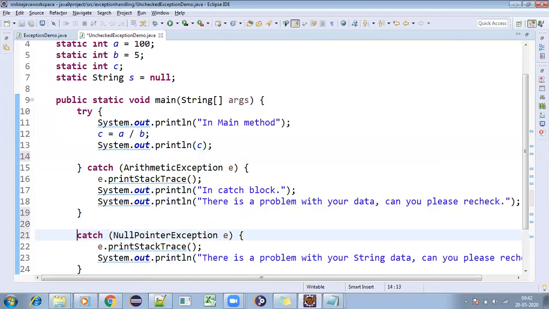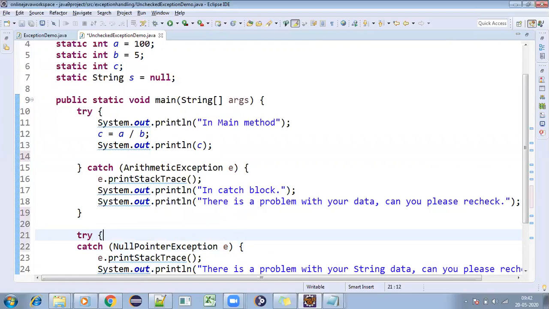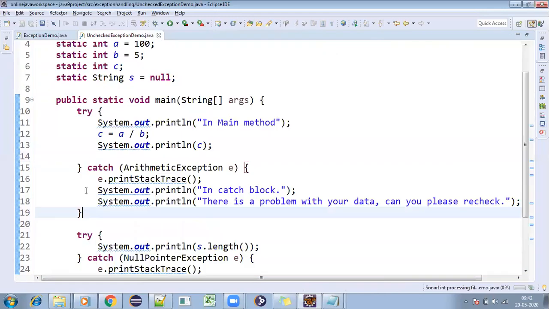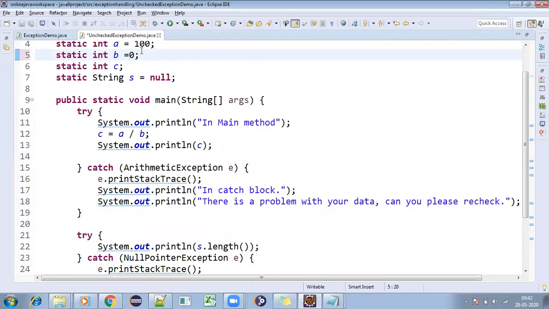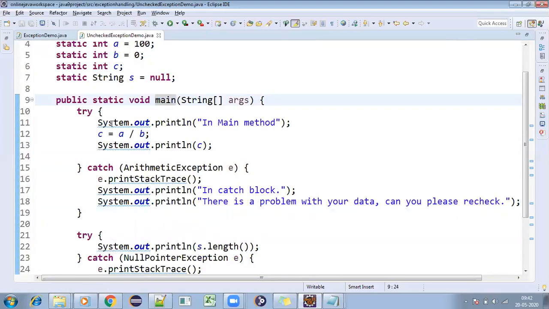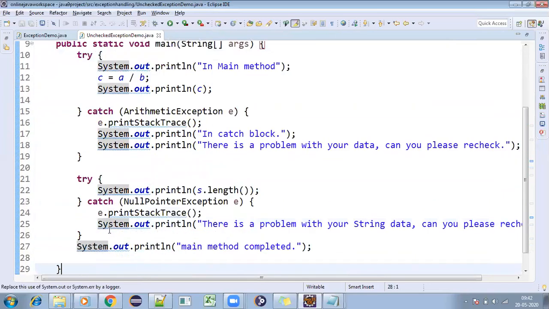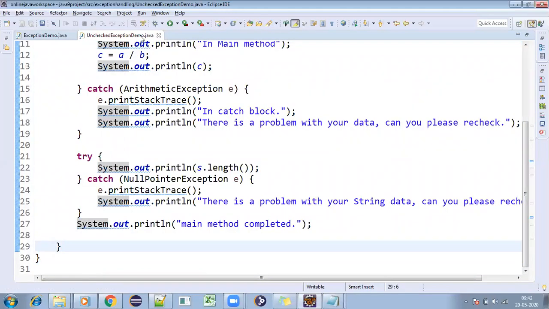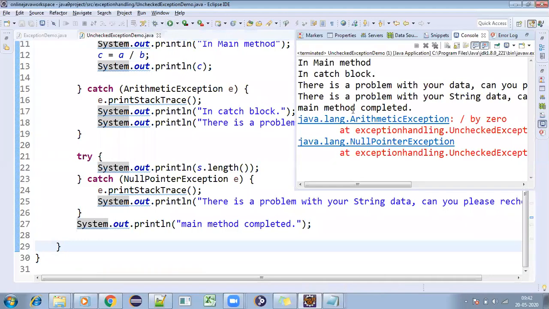So for this, I'll write one more try and that line of code I'll keep here. Okay. Here, again, I'm giving 0, that is nothing but b equal to 0 I'm giving. So now in this case, try catch is separate for this a by b and try catch is separate for null pointer exception. Then what happens? We'll be getting things like java.lang.ArithmeticException, java.lang.NullPointerException.